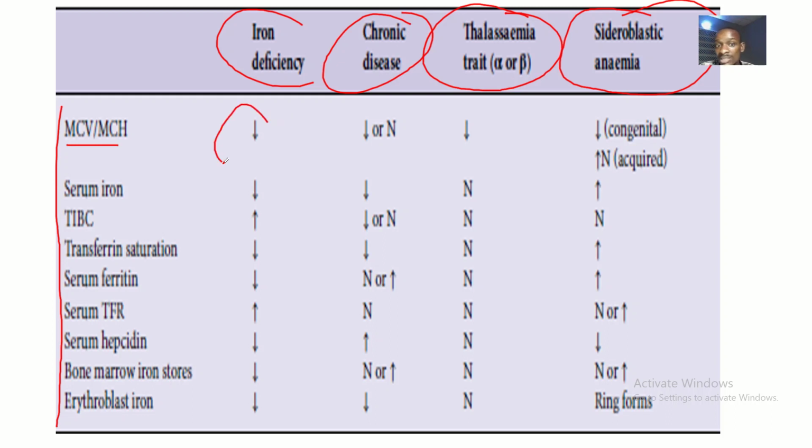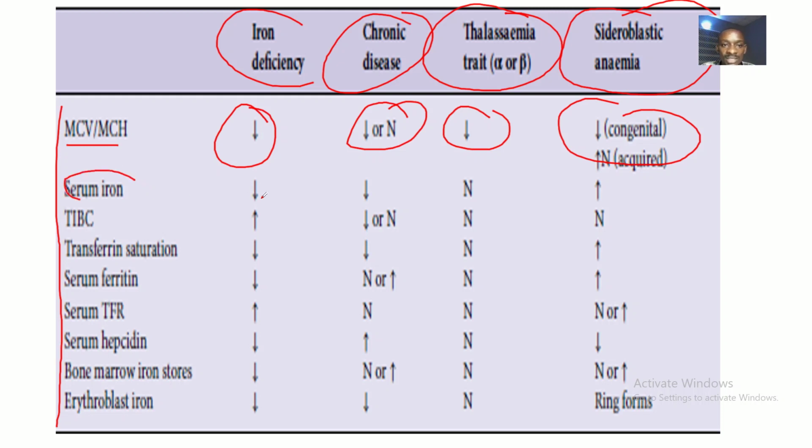So for the mean corpuscular volume or mean corpuscular hemoglobin, for iron deficiency, any arrow that goes down is decreased. Mean corpuscular volume will be decreased in iron deficiency anemia. It will be decreased or normal in chronic disease. Anywhere you see N is normal, anywhere you see the arrow going up is increased, and anywhere you see the arrow going down is decreased. Mean corpuscular volume will also be decreased in thalassemia traits. It will be decreased in congenital sideroblastic anemia or increased in acquired sideroblastic anemia.